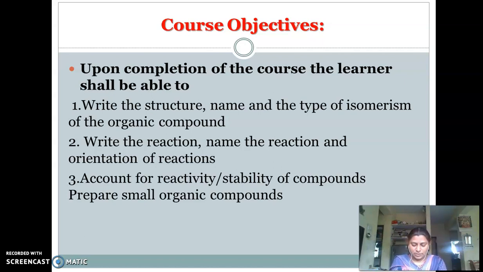And the third point, you are able to learn the account of reactivity and stability of the compounds. As you are going to study the benzene chapter, the stability of benzene and the different intermediates which are formed in the reactions, all these things we are going to study under Pharmaceutical Organic Chemistry 2.